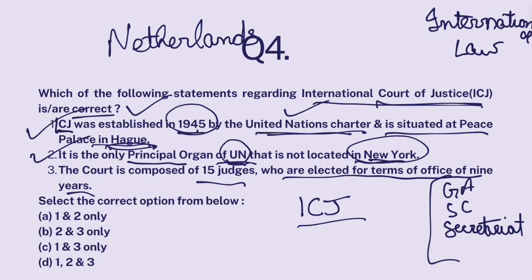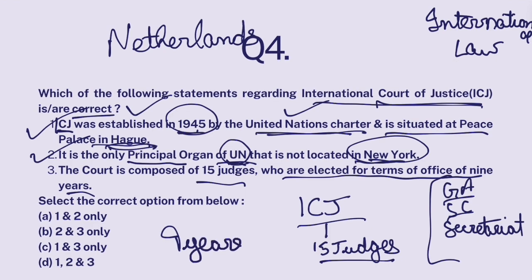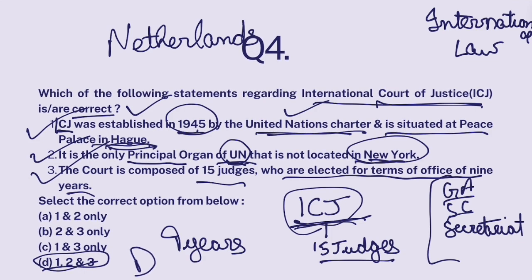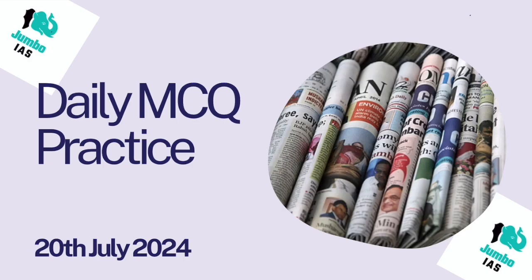Now, International Court of Justice has 15 judges, and they are elected by United Nations General Assembly and Security Council. Separately, they vote, and they are appointed for a period of 9 years. Okay, India's Dalveer Bhandari is also in this panel. He was chosen from India for being a judge at ICJ. So this is also correct. Statements are correct. And with that, we come to an end of this lecture.